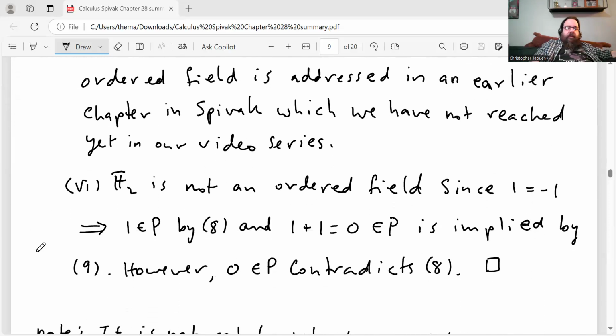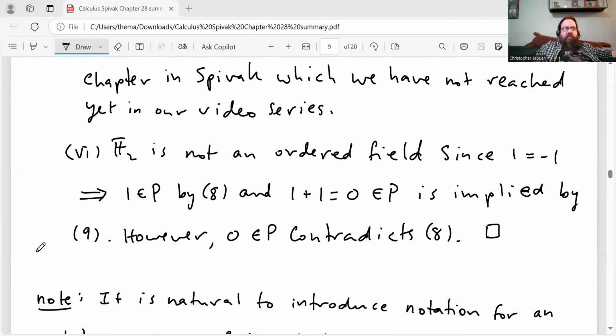Okay, and then finally, part 6, F2 is not an ordered field. Since 1 equals -1 in that field, that implies 1 is an element of P by property 8, and 1 plus 1 equals 0 would imply that 0 is an element of P, which is implied by property 9. However, 0 being an element of P contradicts property 8. So F2 cannot be made into an ordered field.